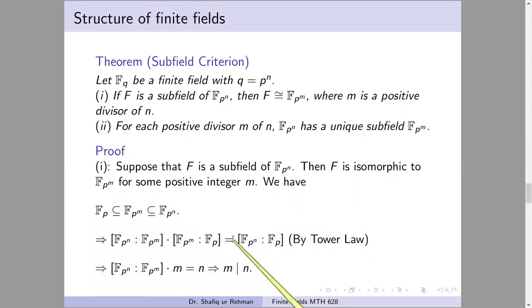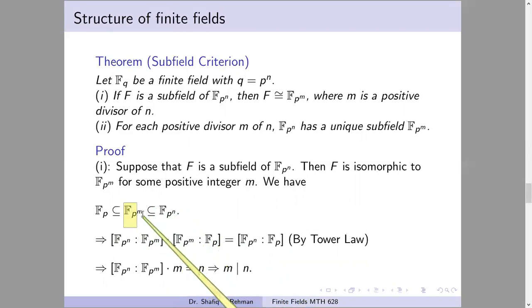Again, see, we take this tower of fields because this is a subfield of this. F is a subfield, and we know F is isomorphic to this field.